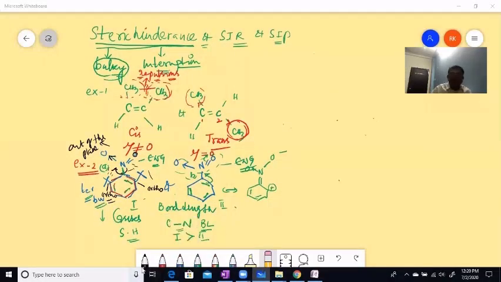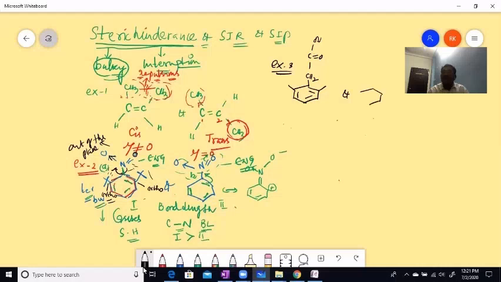Okay. Let's go to the third example, children. This third example is a bit important. It leads to our SIR and the ortho effect also. Let me show you this. Let me take one compound, that's going to be dimethyl benzene acetic acid. And another one I have taken is simple benzoic acid.